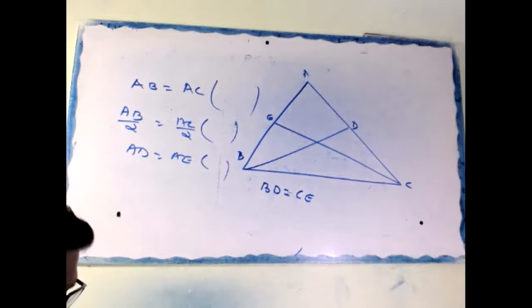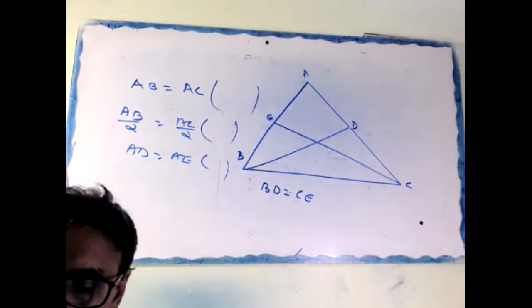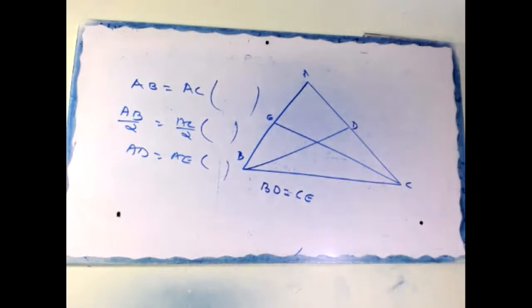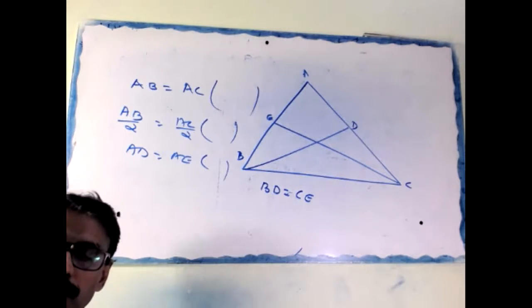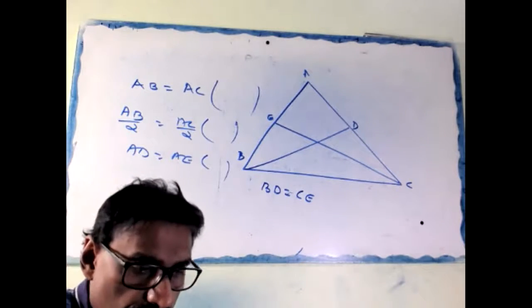Angle A equal to angle A, common. Therefore, triangle ABD congruent to triangle ACE, SAS congruency. Hence, BD equal to CE, CPCT. Okay, check now.